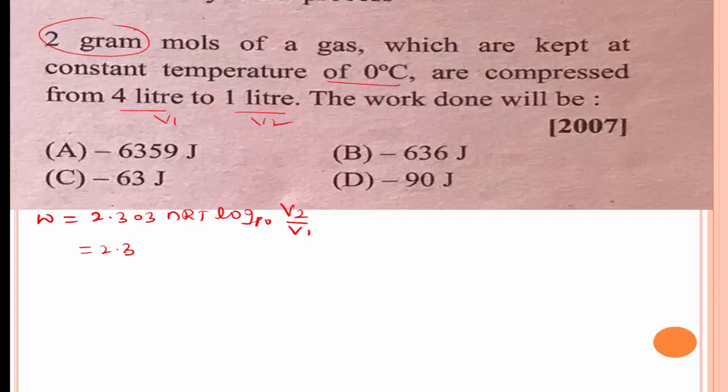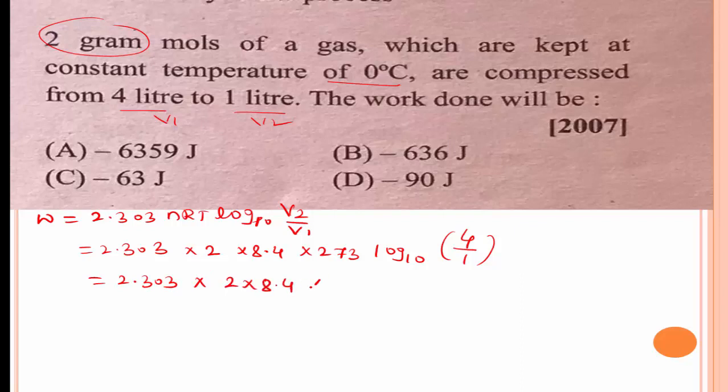Now substitute the values here. W is equal to 2.303 into n, that is 2 gram moles, into R value is 8.4, T value is 273 Kelvin, because it is 0 degree Celsius, 0 plus 273, log base 10 V2 by V1, that is 1 divided by 4. Using the formula log m by n equals log m minus log n, we get log base 10 1 minus log base 10 4.